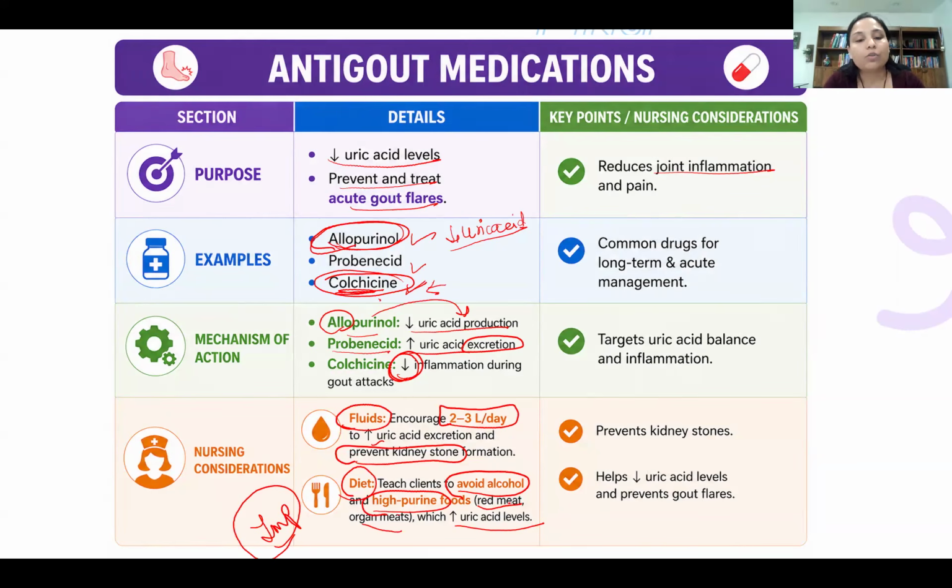So 3 medications that we need to remember: allopurinol, probenecid, and colchicine. Allopurinol decreases production, probenecid increases excretion, and colchicine works on inflammation. Okay. And talking about the side effects of colchicine, I also wanted to add something here. GI side effects can occur. The patient can have diarrhea, nausea, vomiting. GI side effects can occur with colchicine. Okay. And allopurinol can cause agranulocytosis on long-term use.